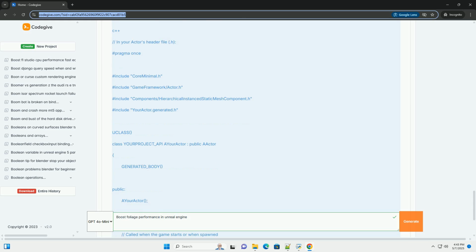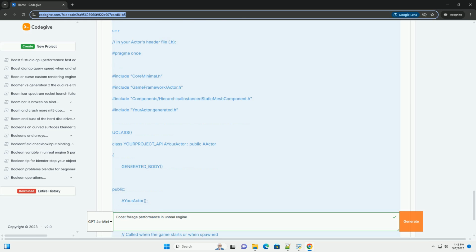Shader complexity: use the shader complexity view mode, accessible through the view modes drop-down in the viewport, to identify areas where shaders are overly complex. Simplify complex shaders by reducing instruction count, using cheaper math operations, and avoiding unnecessary calculations.